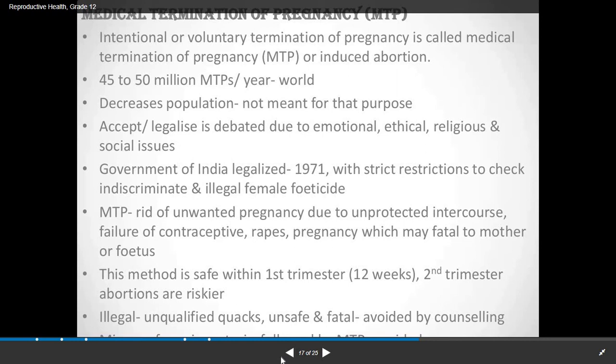Now first of all, what is this MTP? The full form of MTP is medical termination of pregnancy. Now for which females is it allowed? MTP is now legalized and it is for females for whom the pregnancy is unwanted